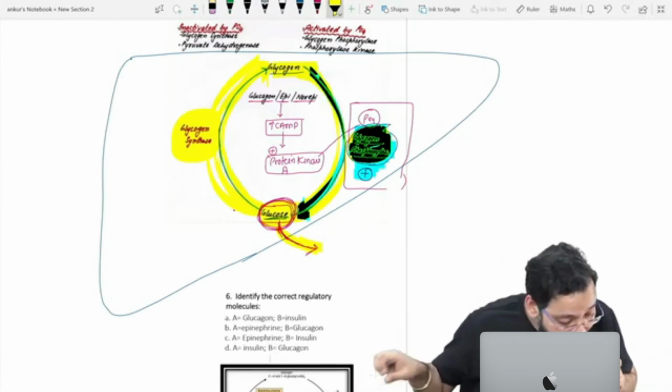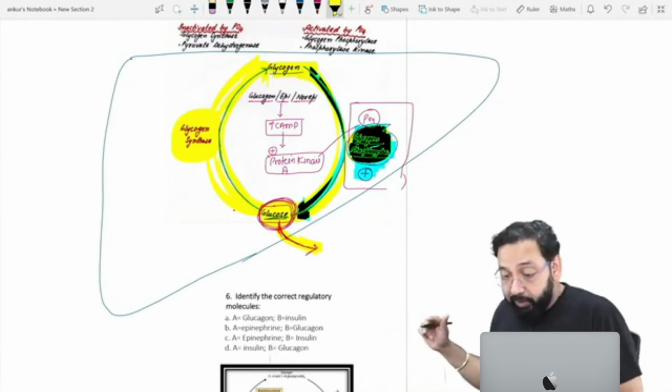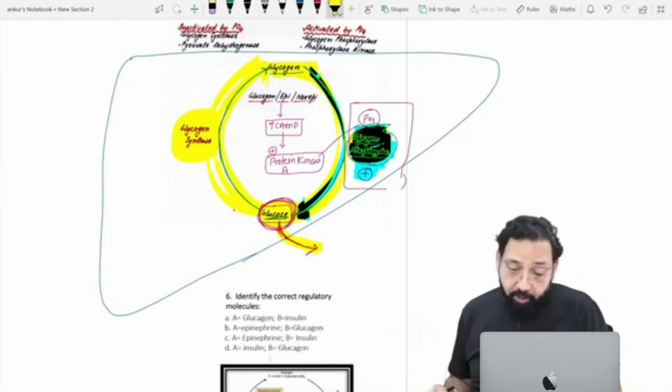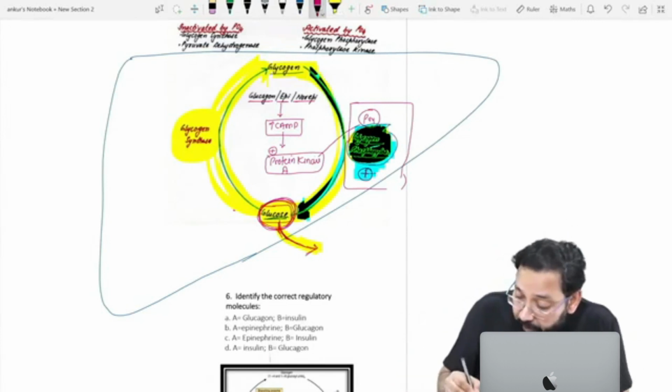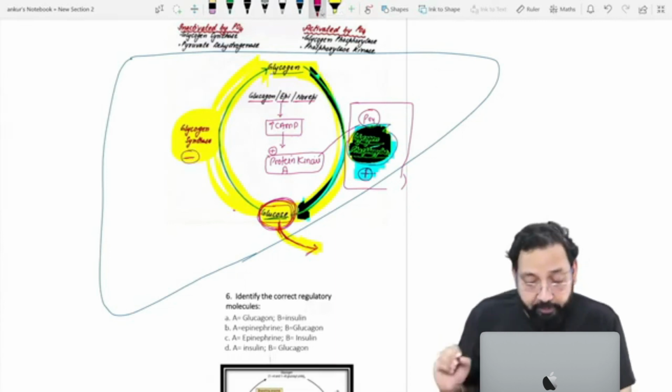Yes, yes, Kapil Sharma show. That's why nature said, whenever we activate this, we will inhibit this.